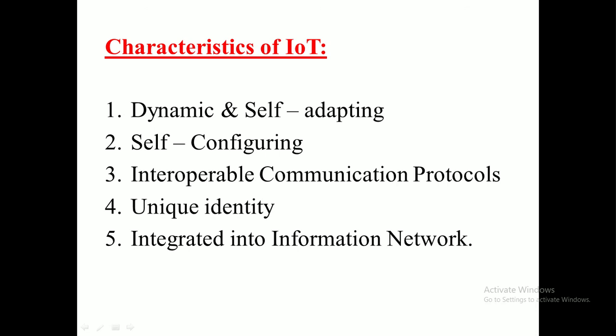The devices connected to this particular network will share and exchange the data. Integration into the information network helps in making the IoT system smarter due to the collective intelligence of the individual devices in collaboration with the infrastructure.